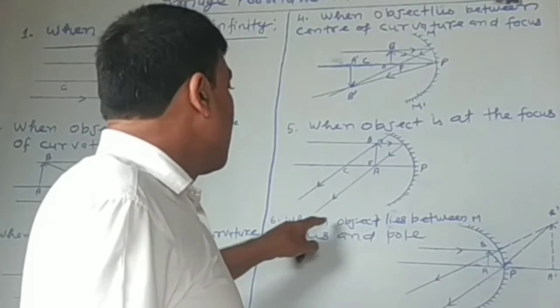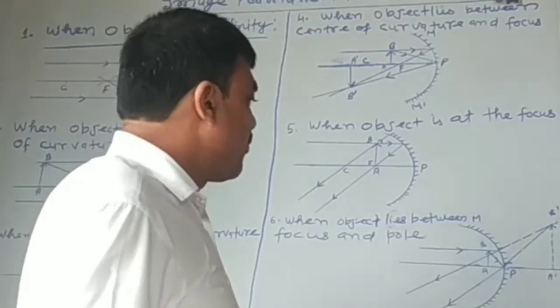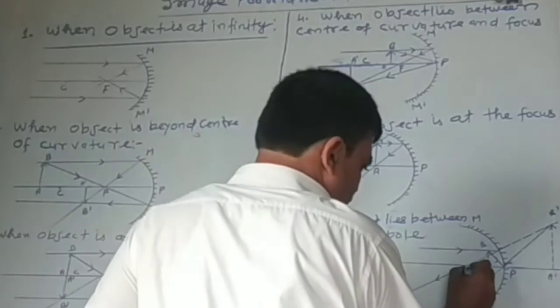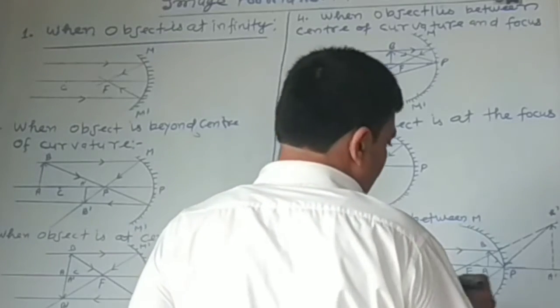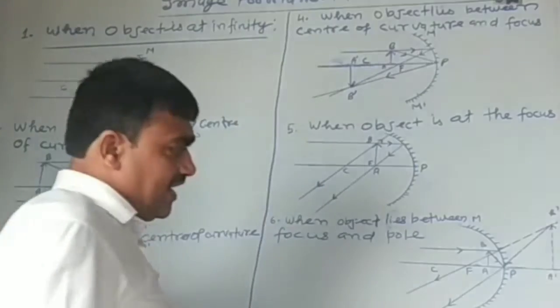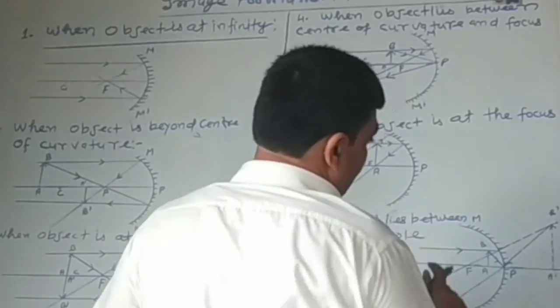In this case, the object lies between the focus and the pole. This is the focus and this is the center of curvature. This is the pole of the concave mirror. Here the object is AB.